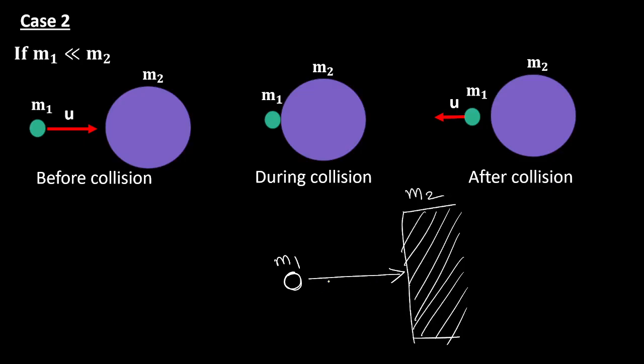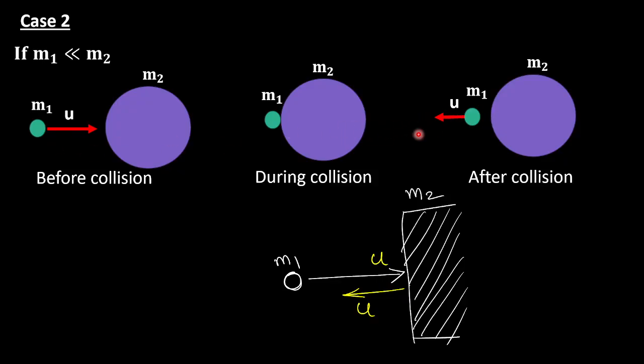But the rubber ball, an elastic body, right? The rubber ball will rebound. It goes backward with the same speed. Initially, if it is approaching with speed u, it will rebound with the same speed u. We are not considering any energy loss. I am talking about an elastic body. Elastic means that there is no loss in energy during collision. So whatever speed the first body approaches with, it will rebound with the same speed. That is drawn here. m1 is approaching with speed u. After collision, m1 will rebound, going backward with the same speed.